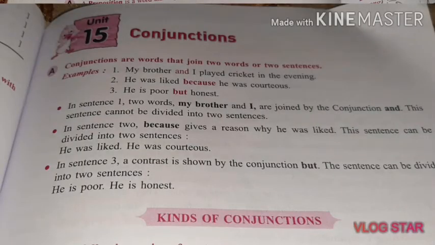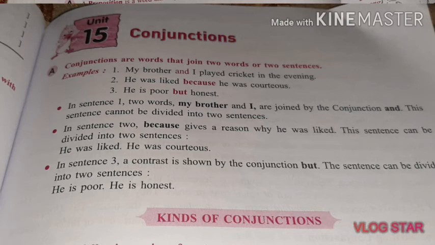Conjunctions are words that join two words or two sentences. Example: My brother and I played cricket in the evening. He was liked because he was courageous. He is poor but honest. In sentence 1, two words, my brother and I, are joined by the conjunction and. In the second sentence, because gives a reason why he was liked. In the third sentence, a contrast is shown by the conjunction but.